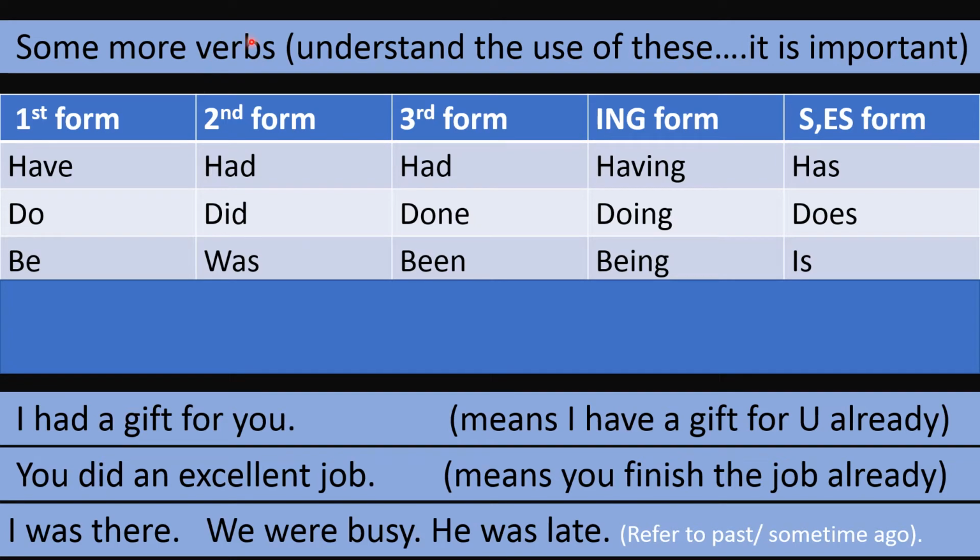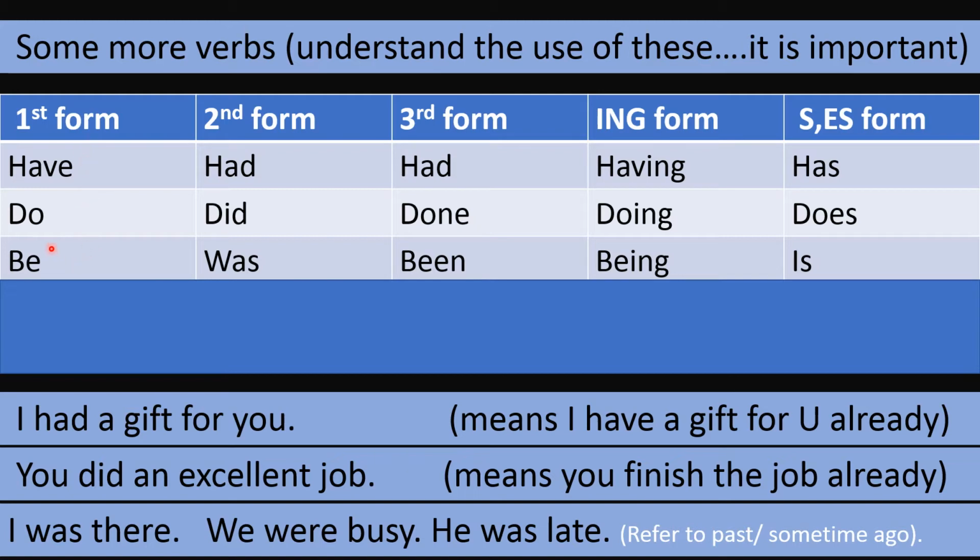Now, some more verbs. And these are the three tricky verbs. If you understand the use of these three verbs, meaning have, do, and be, of course, it is the second form of the verb that we use right now. But if you understand what these forms are and how we use them, you learn almost 50% of the language. So here you have to have a special focus on the use of these three different verbs.